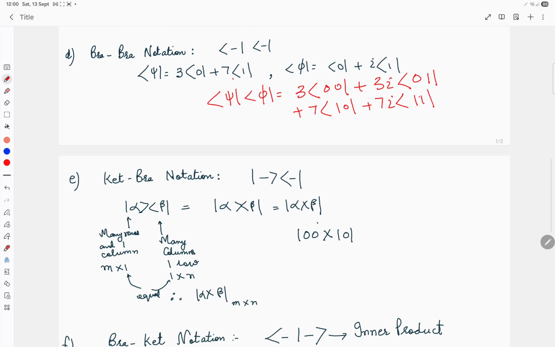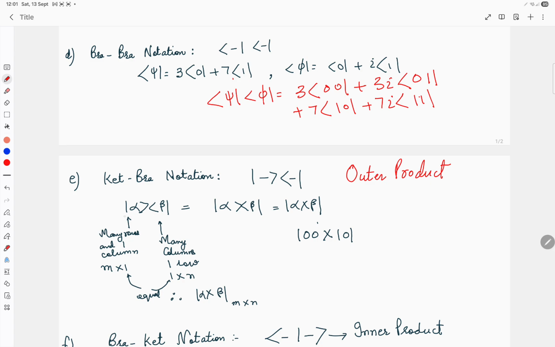Now another type of notation possible in Dirac representation is the ket bra notation. This is a very important notation, and it is also known as the outer product. Here you have a ket vector and a bra vector. For example, I have taken the example of ket alpha, bra beta.